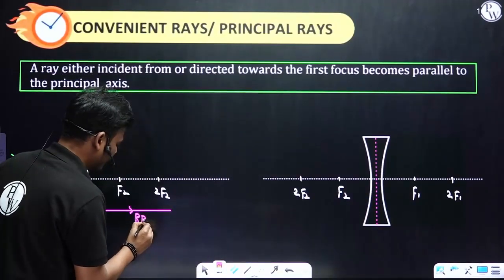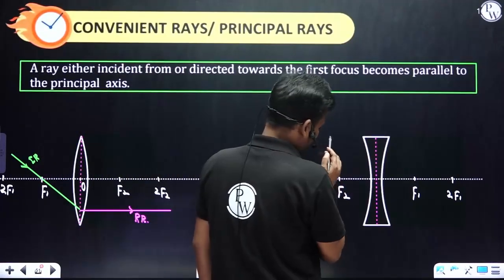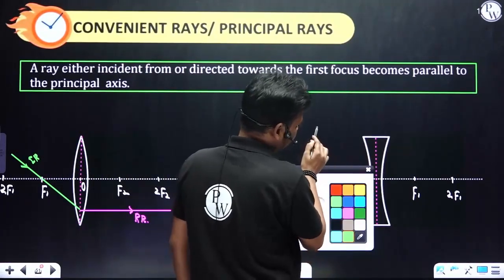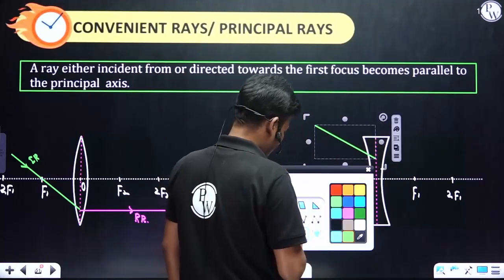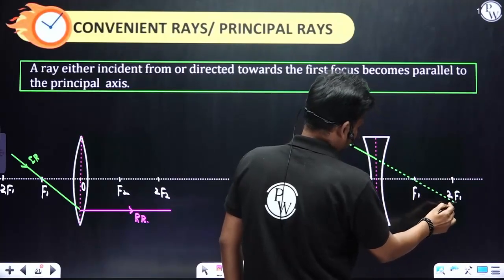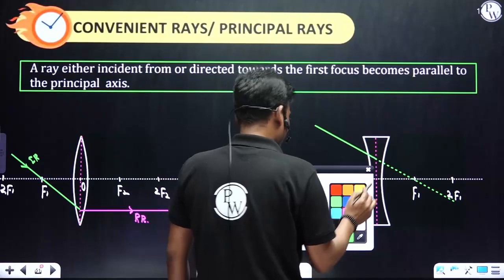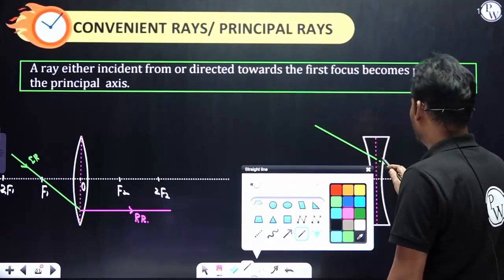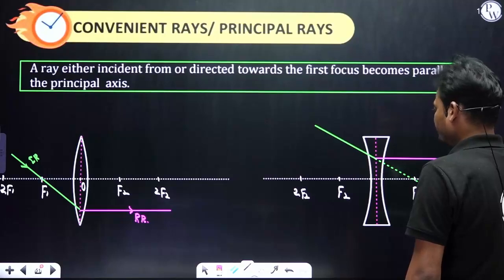This is the refracted ray. But in the concave case, the incident ray appears to pass through the first focus. What happens? As it is a diverging lens, it will pass through parallel.